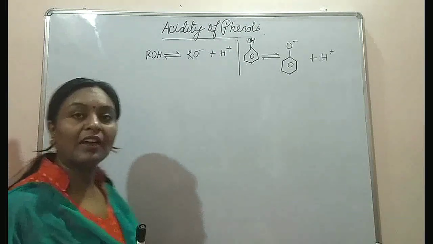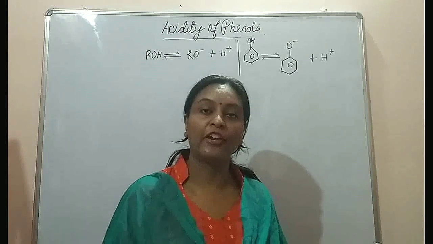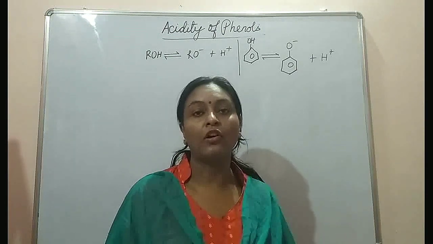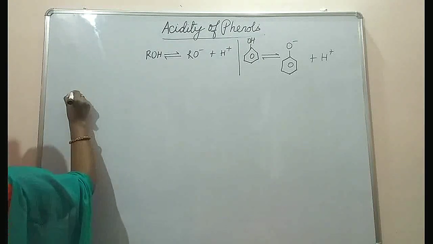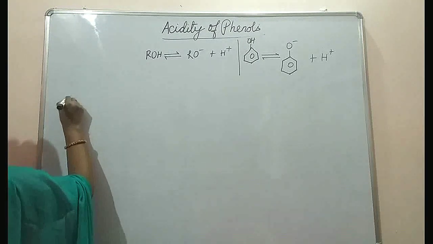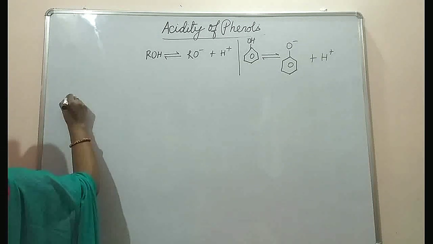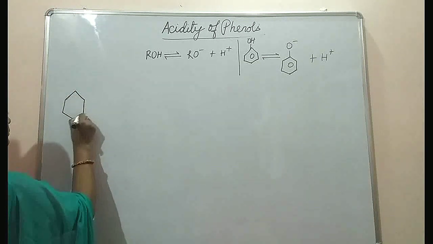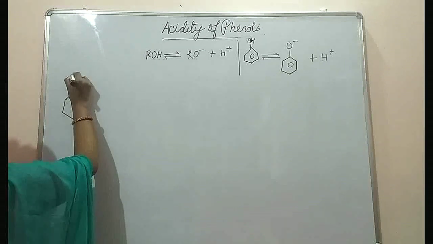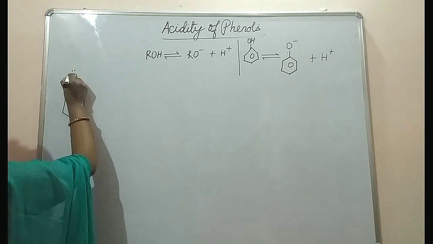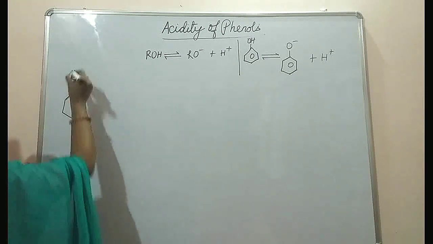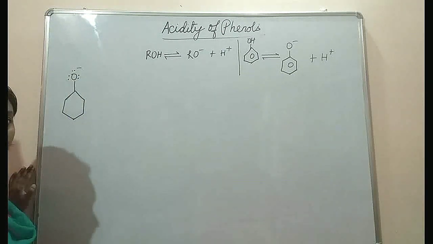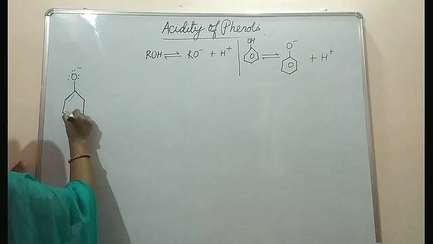First of all, I will draw the resonating structure of phenoxide ion and then of phenol to see the difference. This is the benzene ring. The six unshared electrons on the oxygen atom, and the negative charge on it.